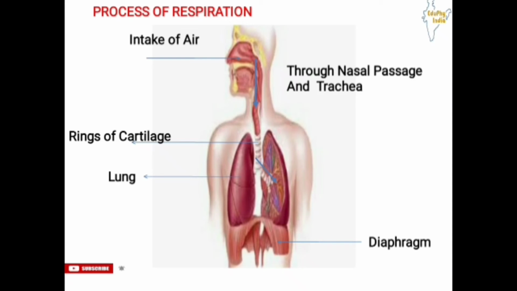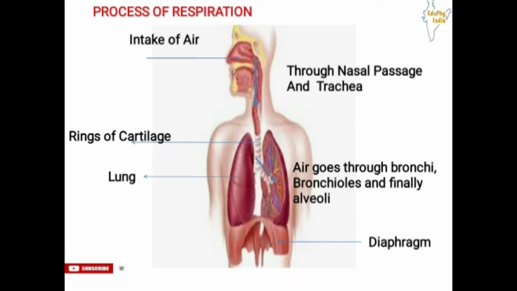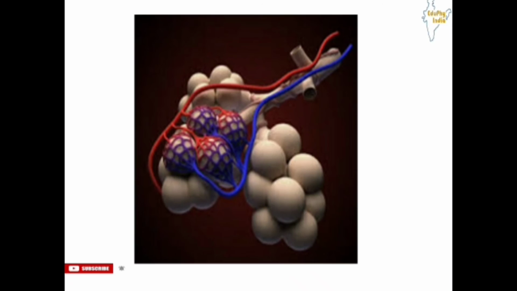Now the air gets inside the lungs through bronchi and bronchioles, and finally into alveoli, where the exact exchange of gases takes place, that is, exchange of carbon dioxide and oxygen. Now let us see what is happening in the alveoli. The air coming from the lungs containing oxygen gets diffused, simultaneously with the carbon dioxide which comes from different parts of the body through blood vessels. The diffusion takes place through the surface of alveoli and blood vessels.